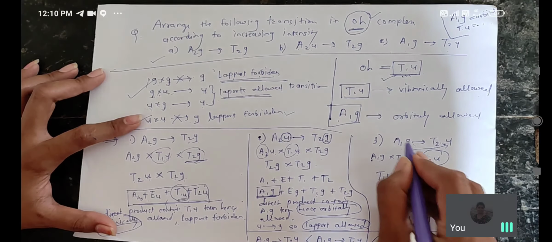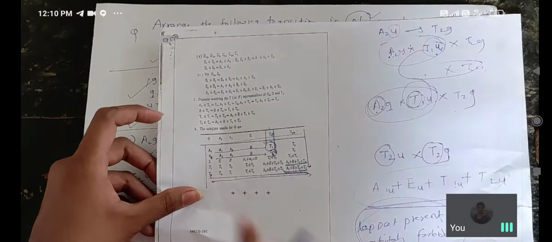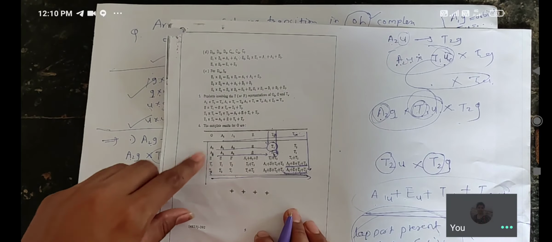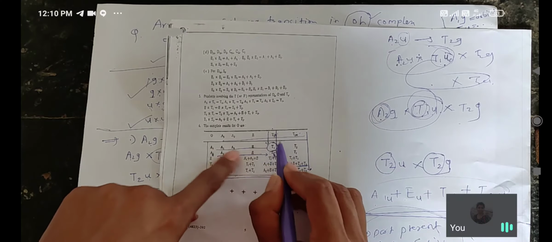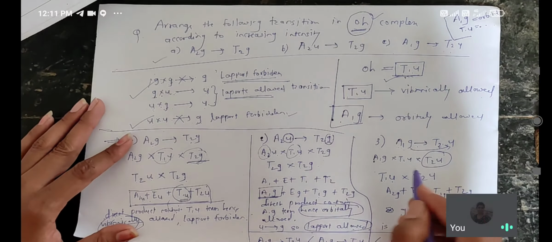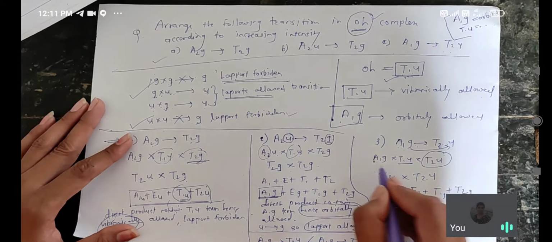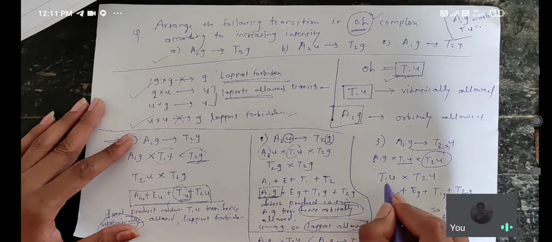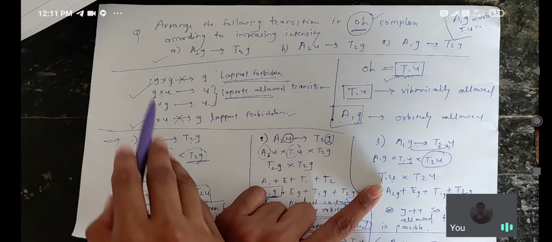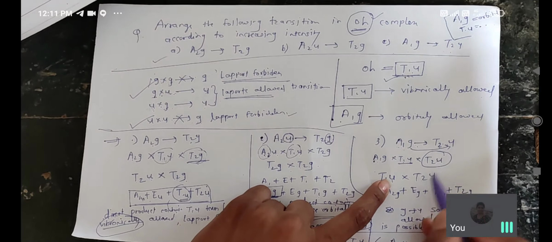Okay. You have to take the product of A1 into T2. Again see the table, A1 into T2. See here, A1 into T2. What is the product here? T1. So you have to write here T1. Okay. First you have to take the operator. Which operator is used? T1U. A1 into T1, what is here? T1. Okay. And G into U, what is here? The product is U. Again you have to take T2U as it is.